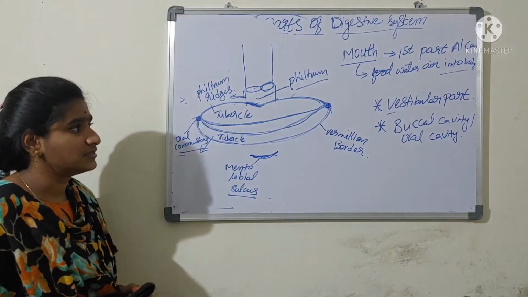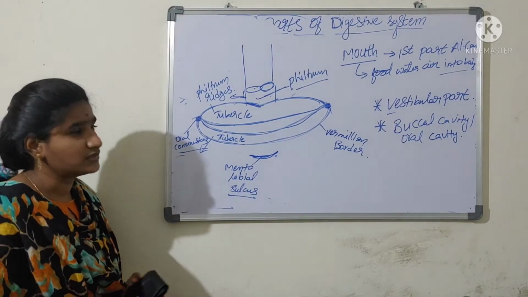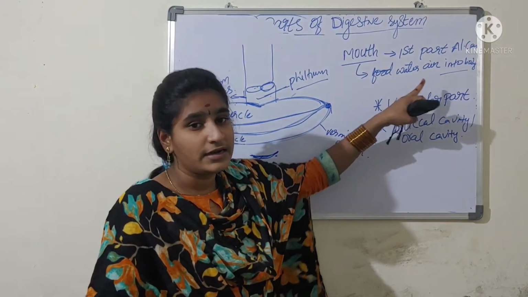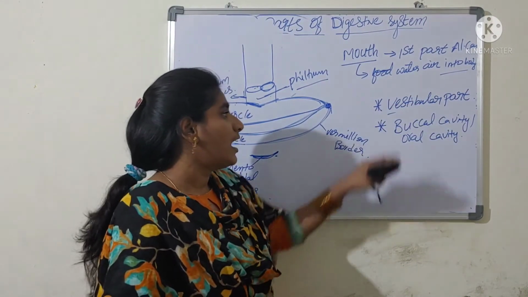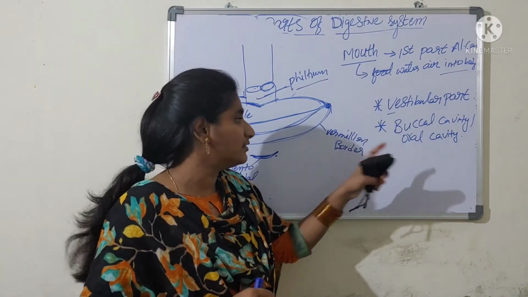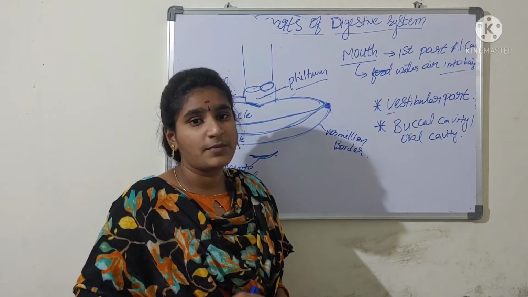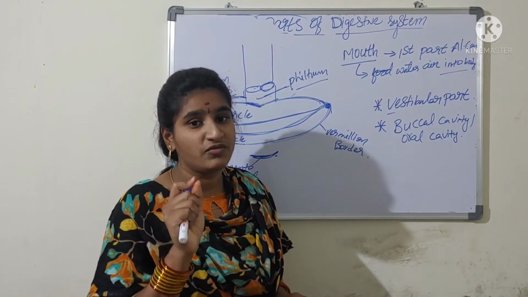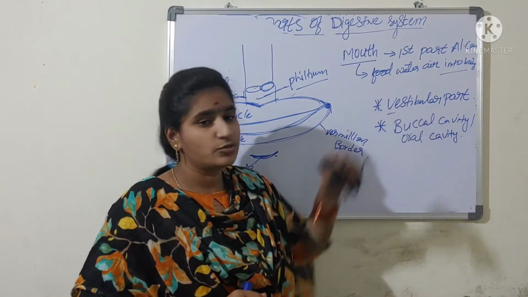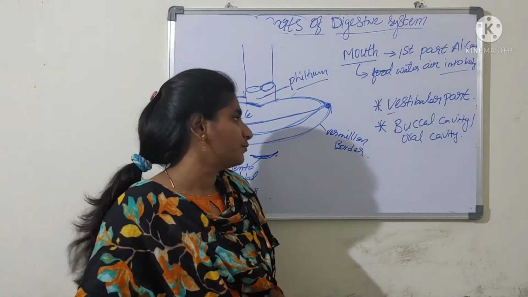Okay, the mouth consists of two parts. Mouth is the first part of the alimentary canal. It allows food, water and air to enter into the body. And here this mouth consists of two parts. They are the vestibular part and the buccal cavity. Vestibular part means the space that is present between the lips and the jawbone. We call it the vestibular part or vestibular region.